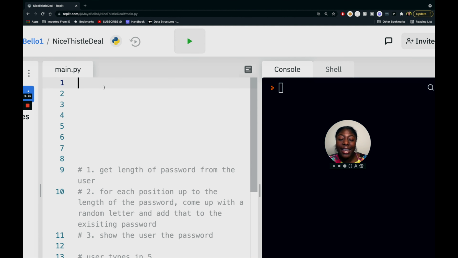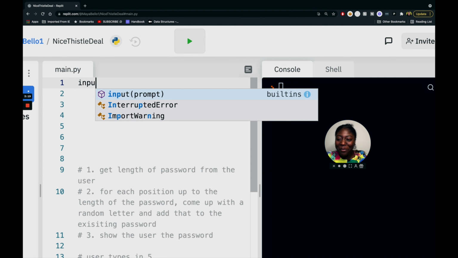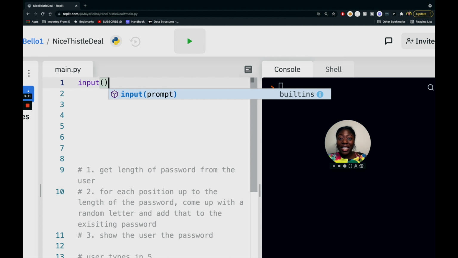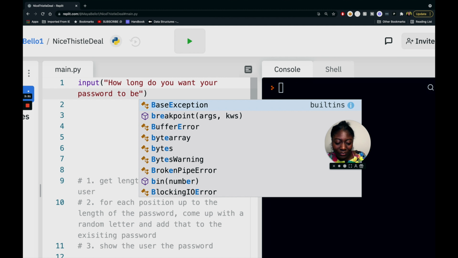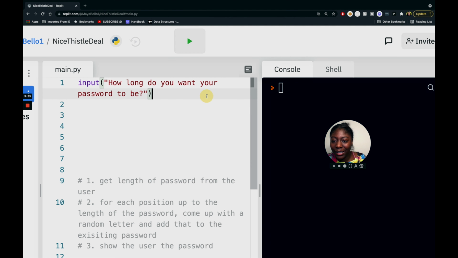First, let's get input from the user. There's actually a function called input, and what we can do is pass in that prompt or question. The question is, how long do you want your password to be? And then we're going to have a question mark there. I always say it's so good, after you write some logic down, to run your code to see if everything is working as expected.